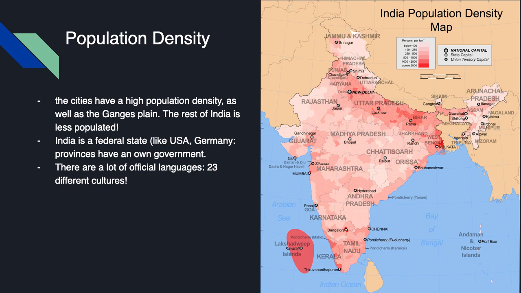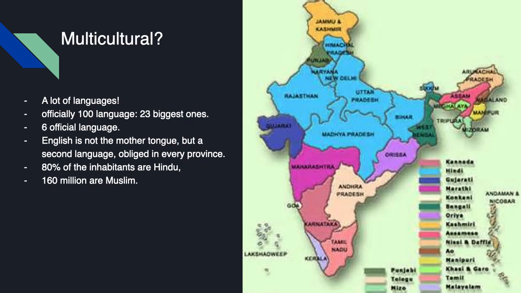India is a federal state like the USA or Germany, and that means that provinces have their own government. And that is great because India has a lot of official languages and cultures. There are 23 different cultures with their own languages. In fact, there are many more. There are officially 100 languages available in India, and the 23 biggest ones are recognized, and 6 are official country languages, which means that the provinces of the country do have their own language, and you can see them on this map.